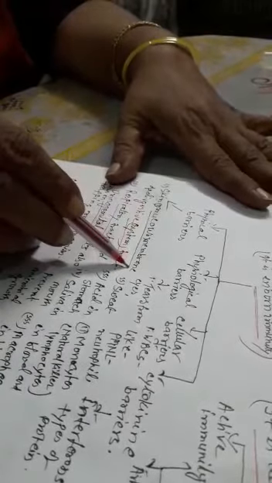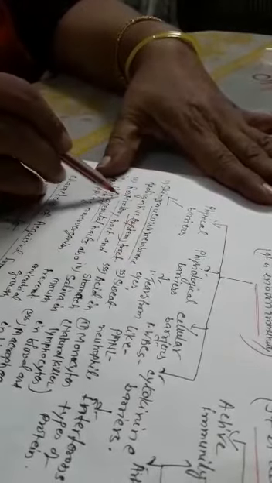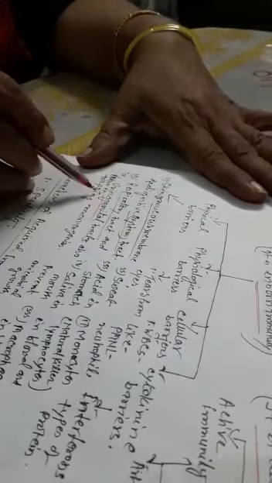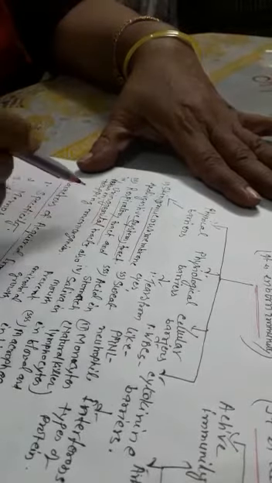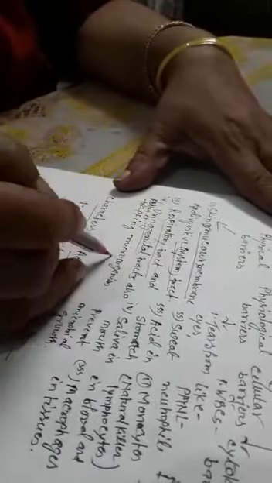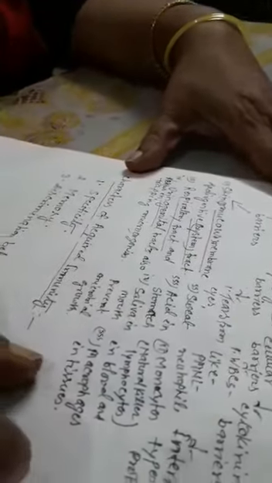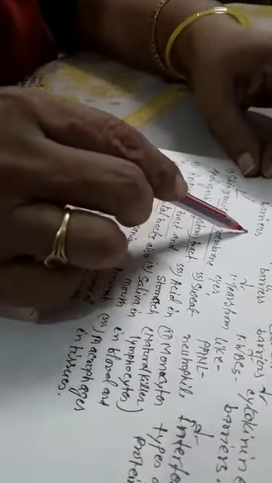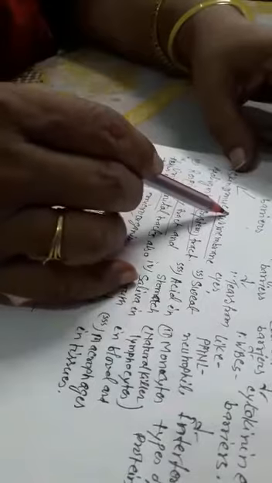Mucous membranes of the different tracts, like the digestive tract, respiratory tract, and urinogenital tract, also help in trapping microorganisms. So these are the ways by which the physical barrier prevents the entry of pathogens inside our body and also increases our immunity.